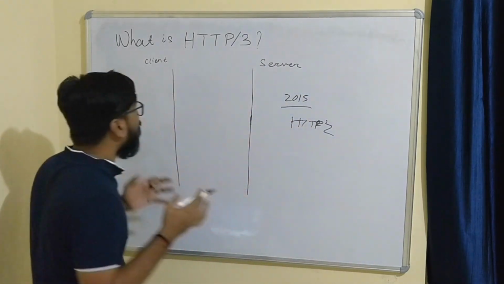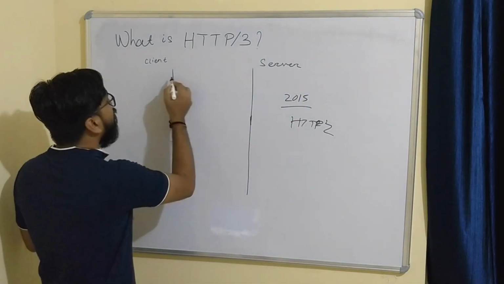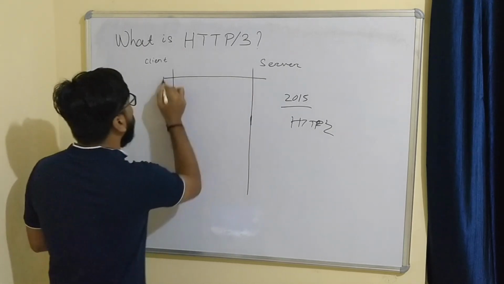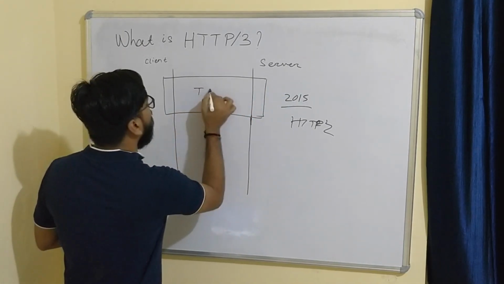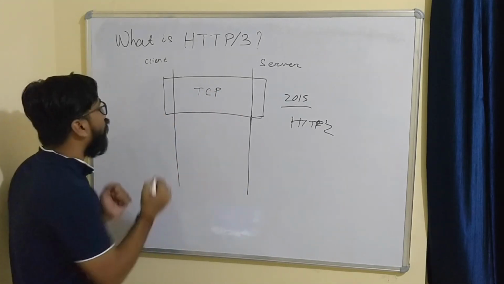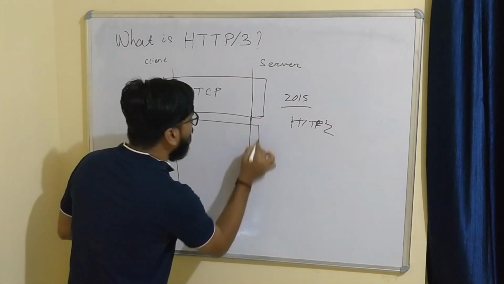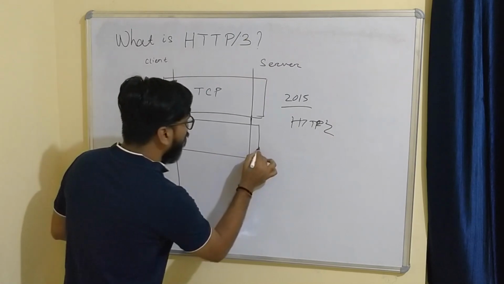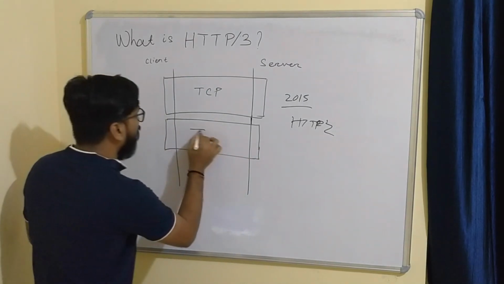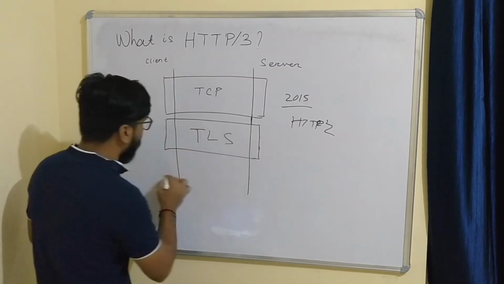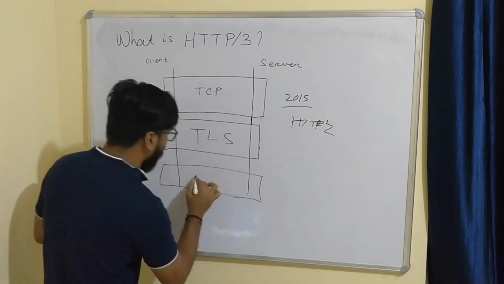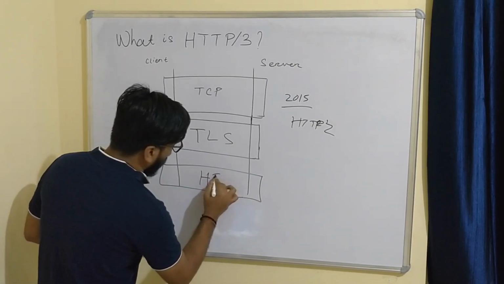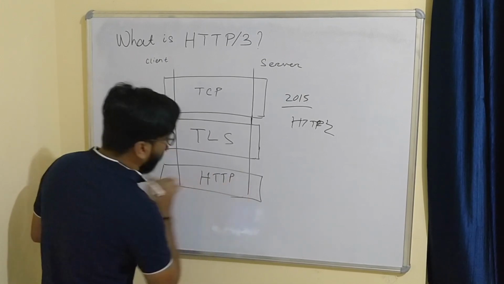For HTTP2, this is the stack. The first layer is TCP. To make any request you need the same stack: TLS, and the third one is HTTP.